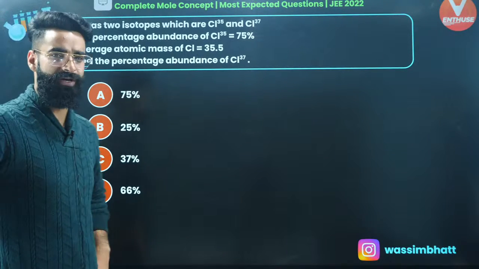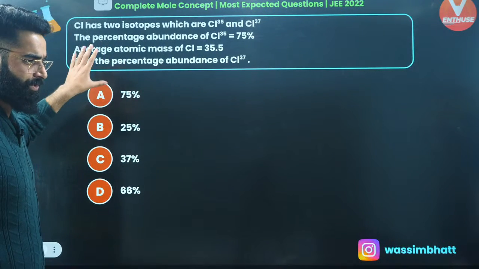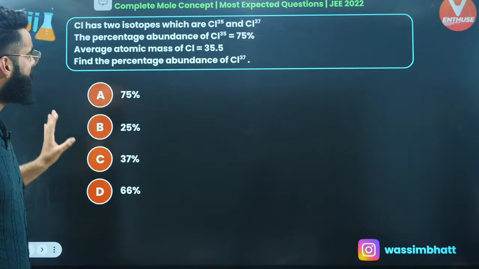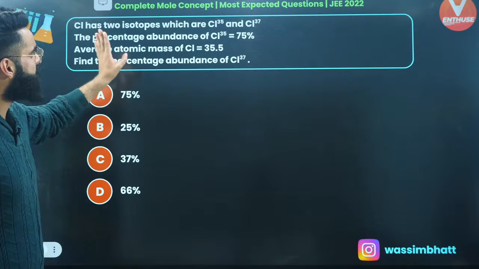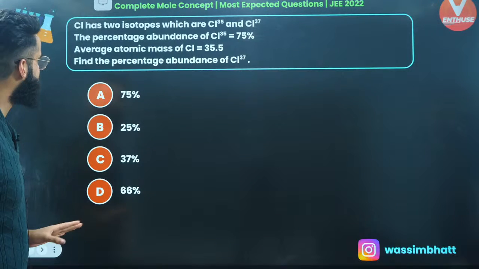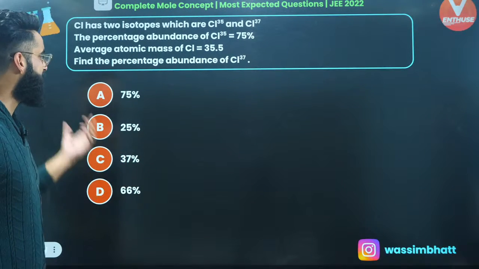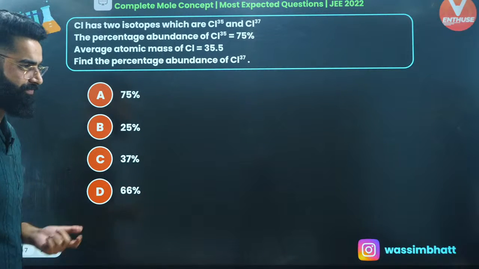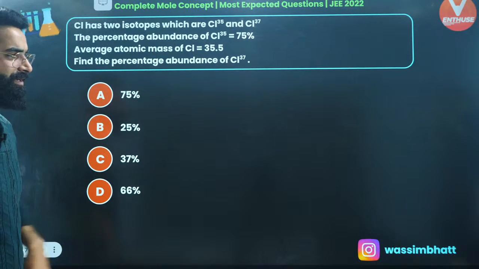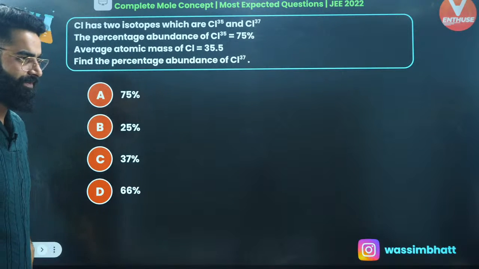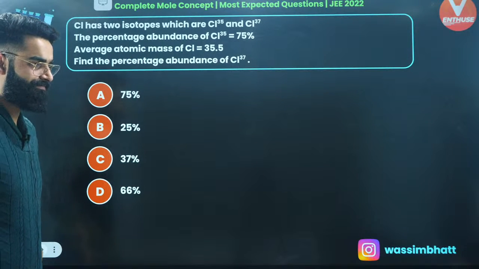Look at this particular one, and I'm sure you all can solve this question as well. It's very simple and basic. There is no calculation involved in it. Chlorine has 2 isotopes, Cl35 and Cl37. The percentage abundance of Cl35 is 75%. Average atomic mass of chlorine is 35.5. Find the percentage abundance of Cl37. I'm sure every one of you can solve this one. What do you think about this one?